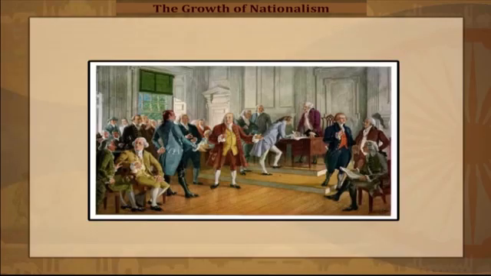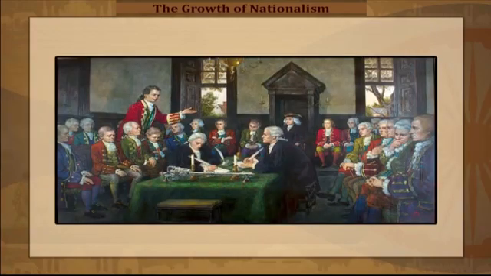The representatives of 13 colonies met for the first time at Philadelphia and on 4th of July 1776 adopted the Declaration of Independence, written by Thomas Jefferson. The declaration stated that all men are born equal and cannot be denied the right to life, liberty, and pursuit of happiness. The declaration also asserted the right of the colonies to be free and independent.